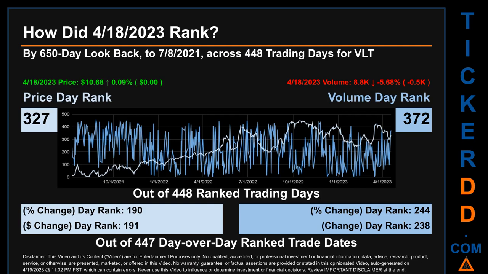The line graph overlays price and volume's daily ranking, as shown respectively in light versus dark blue, across those target trading days. In this view, essentially the dips are good whereas the spikes are bad. The price's day-over-day percentage change, jumping 0.09% on April 18, 2023, had a day rank of 190 while its dollar difference of $0 had a rank of 191 when compared day over day across 447 trading days. Volume's percentage change and difference were ranked respectively at 244 and 238.